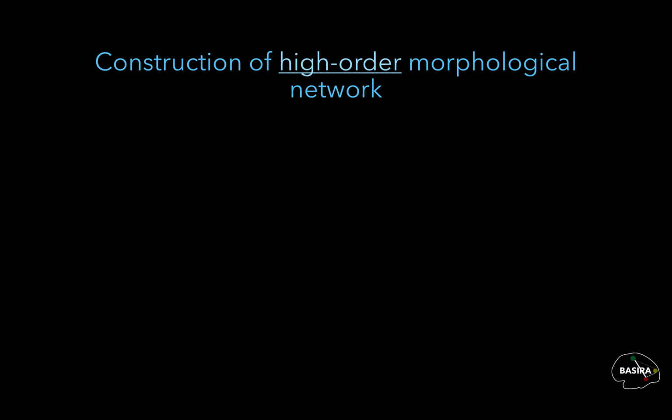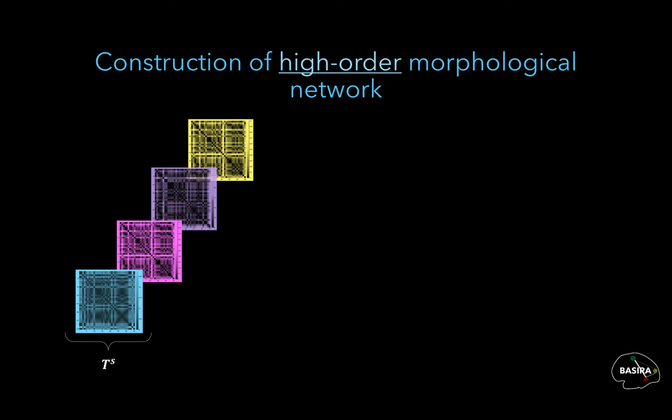Now we get to the construction of the high-order morphological network. The basic idea is that once we obtain the subject's tensor TS, we define the connectomic vector of subject S, Yijs, representing the connectivity strength between the ROIs i and j across all views.